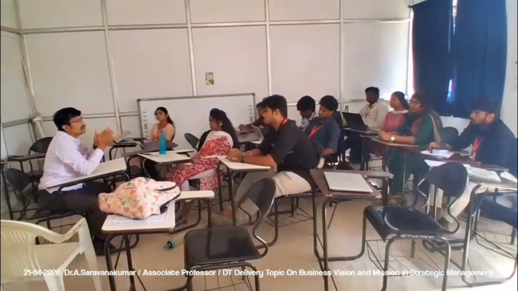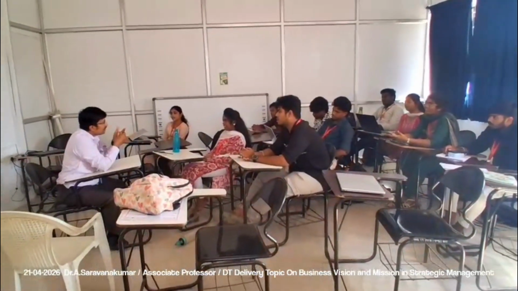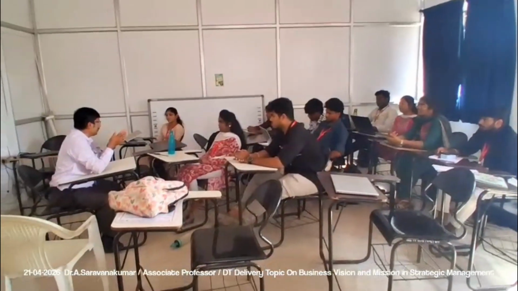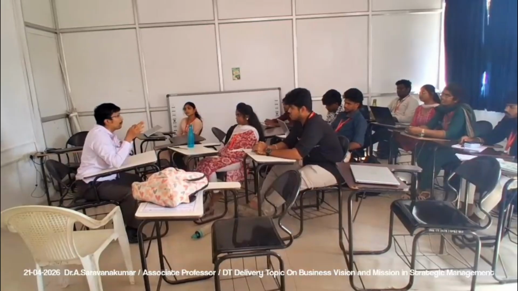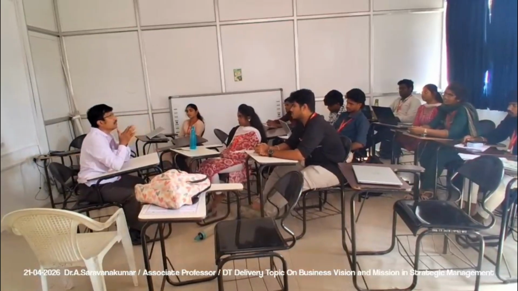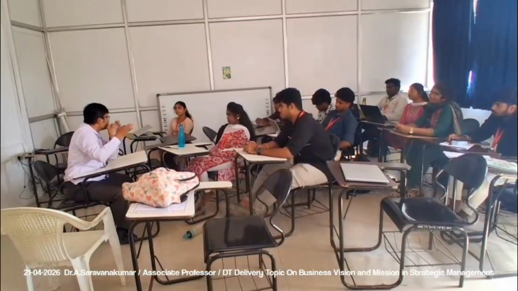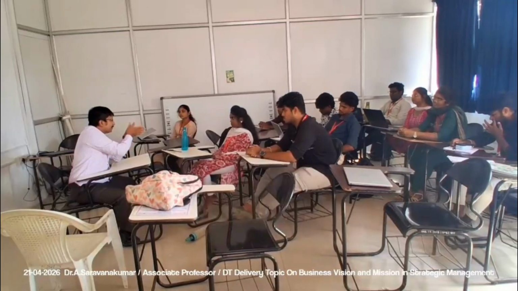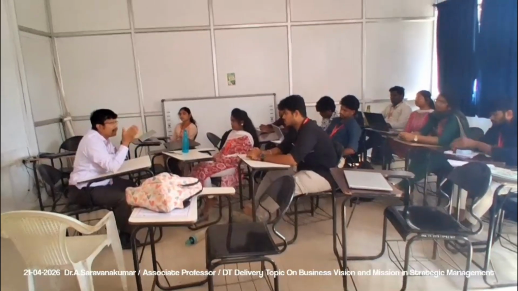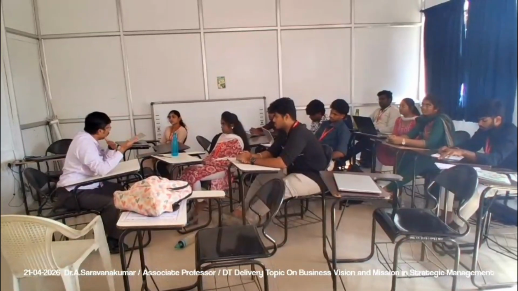What are the 5 stages of design thinking? Empathize, define, ideate, prototype, and test. So everyone knows about empathize. Empathize is nothing but problem identification. For example, if you are going to frame the mission and vision, mission is a short-term goal and vision is a long-term goal. So in that short-term goal, it will be aligned with empathize, meaning what about the customer preferences, right? Customer taste, preference, everything you are going to identify.